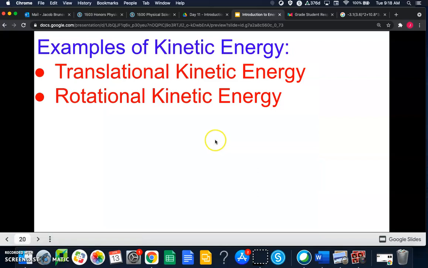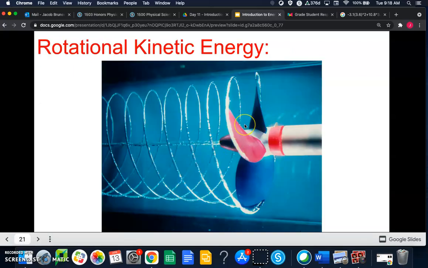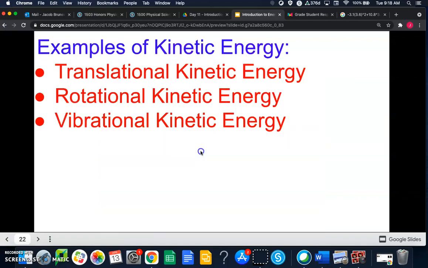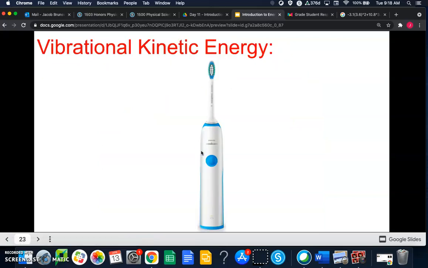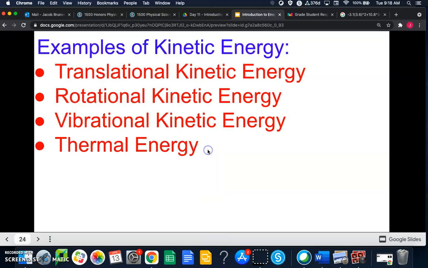Next up is rotational kinetic energy. Right? If we think about a propeller spinning around, that has rotational kinetic energy because it's spinning, or like a ball rolling, that would have rotational kinetic energy, or a wheel. Right? Lots of examples there. Vibrational kinetic energy. If you've got an electric toothbrush, you know that sort of vibrates up and down to brush your teeth. Anything that vibrates has vibrational kinetic energy.